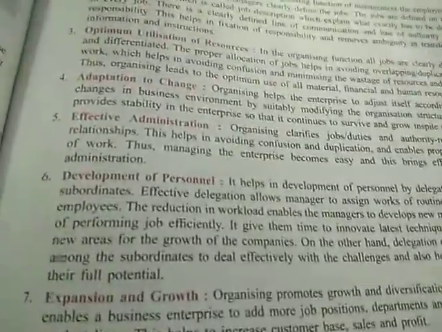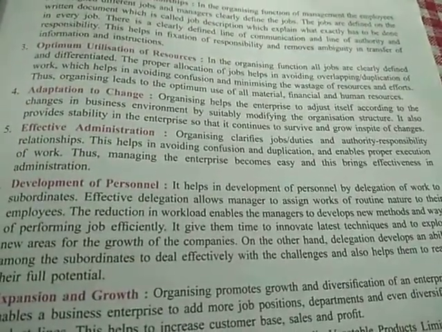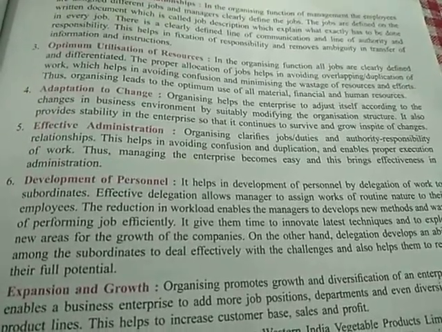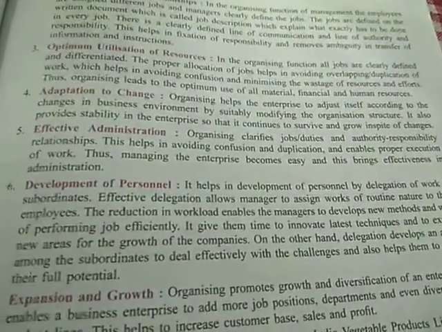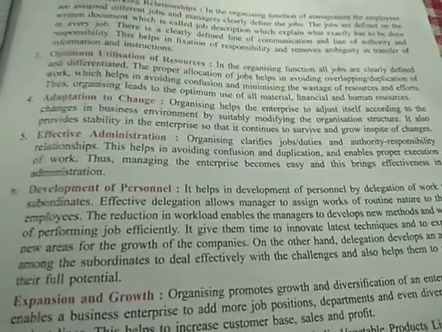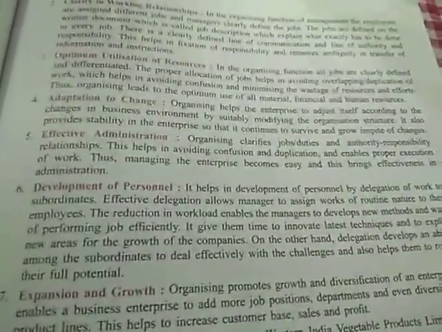Next is effective administration. Organizing clearly clarifies jobs and duties and authority responsibility relationships. This helps in avoiding confusion and duplication and enables proper execution of work. Since all the jobs and duties of all the employees are clearly identified and clearly communicated to them, duplication or confusion does not arise if there is proper organizing.